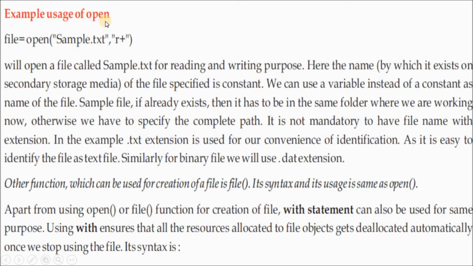Example use of open. How to open a file? file = open("sample.txt"). One text file is there, the name of the text file is sample. We are opening that file in R plus, so we'll open a file called sample.txt for reading and writing purposes. Here the name by which the file exists on secondary storage media is specified as a constant. We know we can use a variable instead of a constant as the name of the file. That means this variable we are using here.